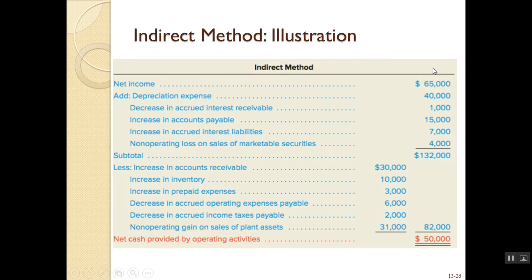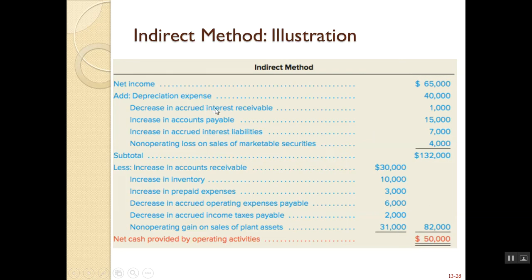So you start with your total net income, and then you adjust it for any non-cash items. Here, depreciation expense is non-cash, so we adjusted for that. Losses are non-cash items. For marketable securities, this is not an operating activity. Operating gain, again, on plant assets, this is not an operating activity, so we adjust for that. A loss reduces your net income, so in this case, we're going to add it back to our net income. A gain increases your net income, so in this case, we're going to reduce our net income to get it back to a cash basis.